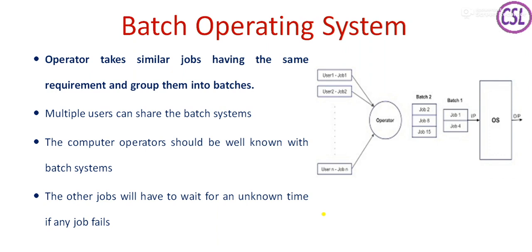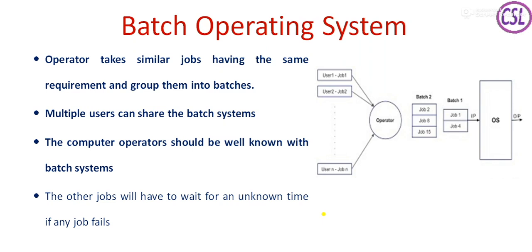Now the operator gets different jobs from the different users, and based on the similarity in functionality, he can combine different jobs and make them into batches. Once a batch is formed, that batch is given to the operating system for execution. So here multiple users can share the batch system, right? And the computer operator plays an important role because he should understand all the operations of the system. Only then can he make the batches, upload the batches and download the completed batches.